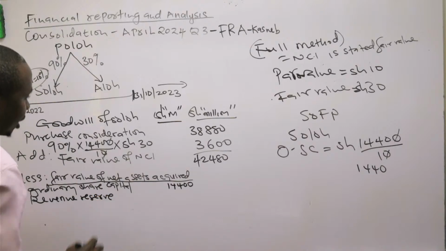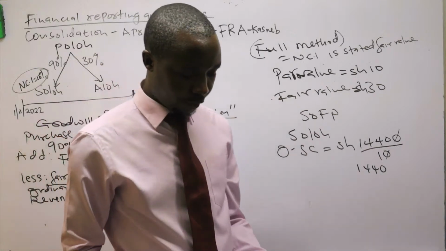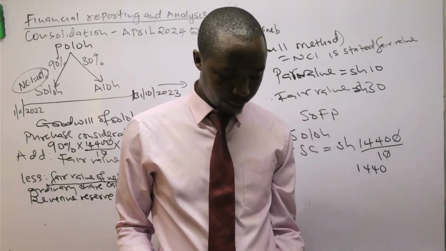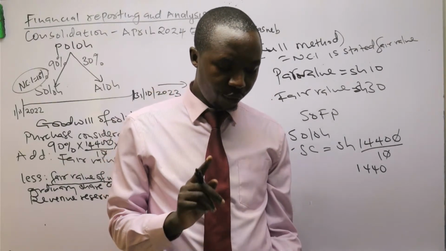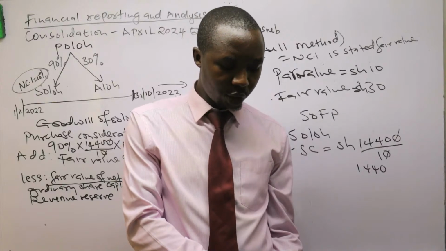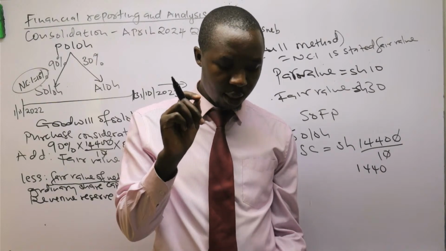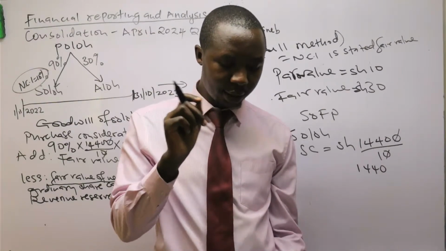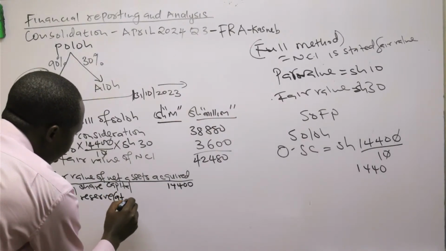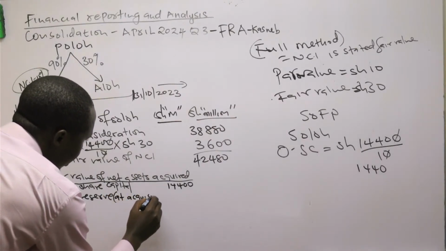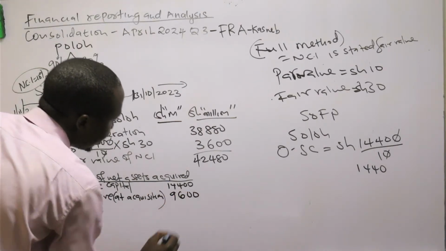But remember this one, revenue reserve, has to be as at acquisition date. So you need to check in your question whether you are provided with the revenue reserve as at the time this was acquired. If you check at the start of the question, they said the balance on Soro's retained revenue as at this date was 9,600. So revenue reserve at acquisition is 9,600.